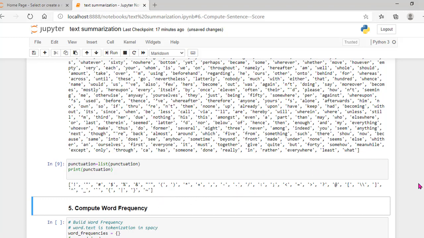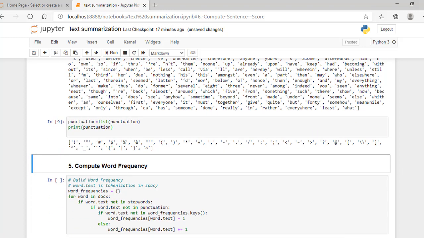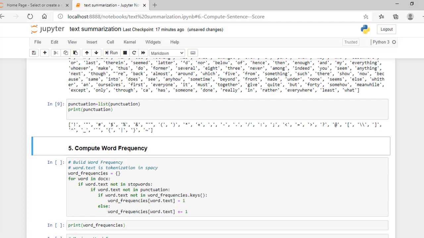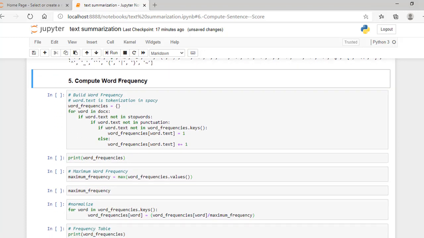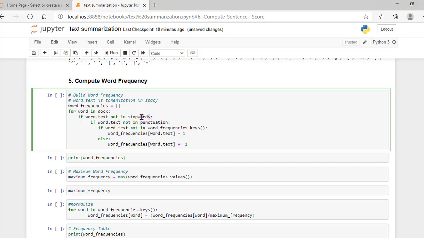In my next step, I am going to compute the word frequency. For that I have written a for loop that creates a word frequencies dictionary. In that I take each word from my tokens, but only words that are not present in the stop words and not present in the punctuations.